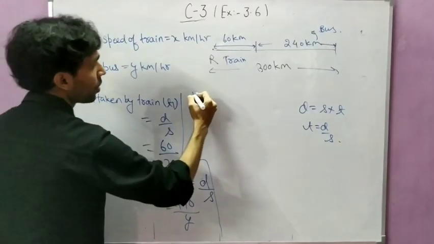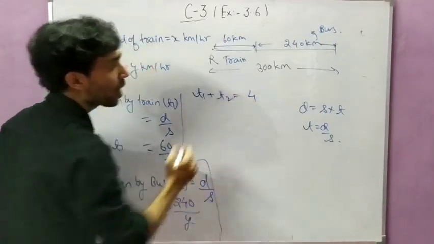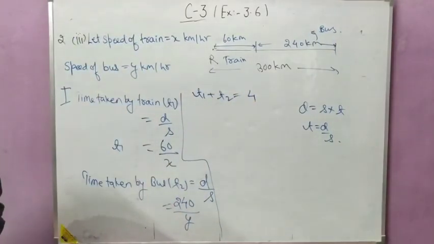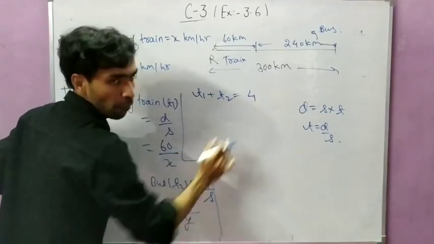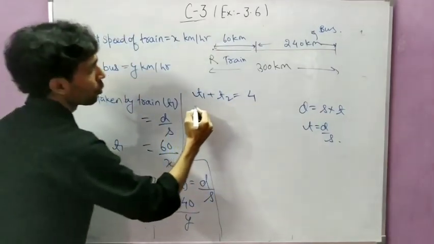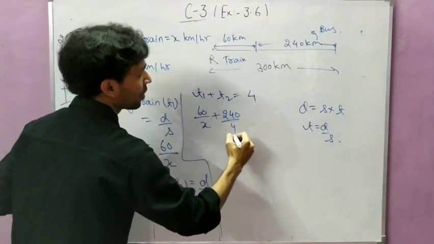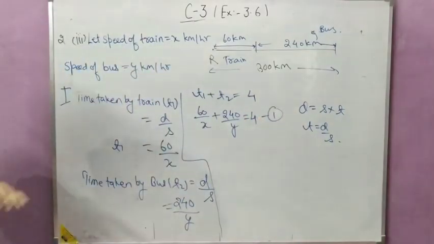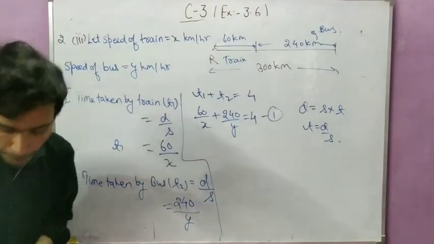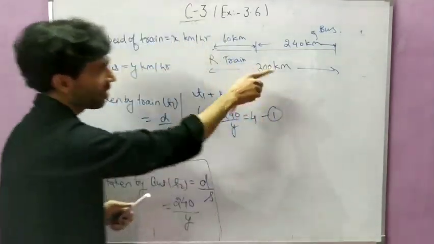So I can say, when we add T1 plus T2, this time will be equal to 4 hours, because overall she is taking 4 hours. So when we add both times, that will be equal to 4. Now put the value of T1 and T2. T1 is 60 upon x and T2 is 240 upon y, which is equal to 4. This is our equation number 1. This is our first condition. Okay, I hope you have understood.